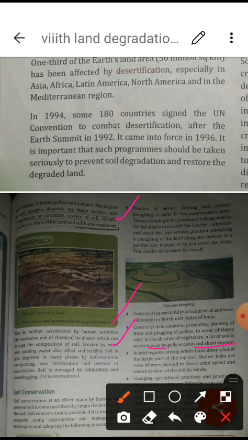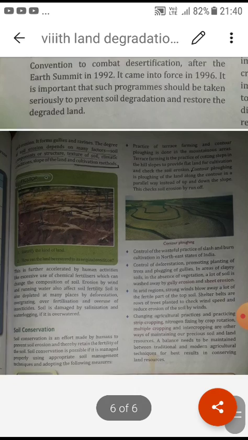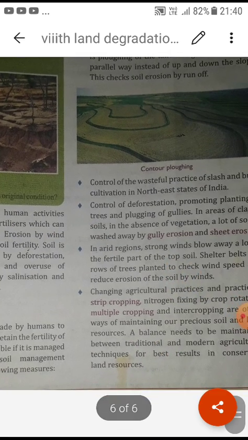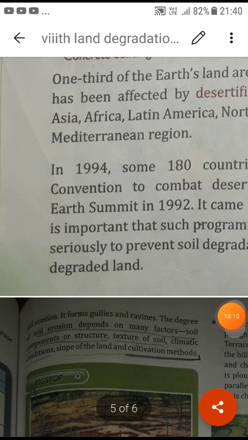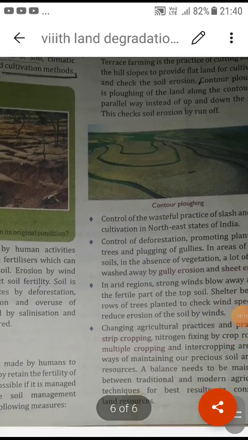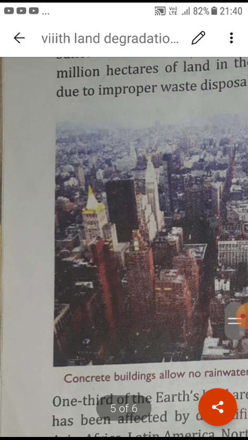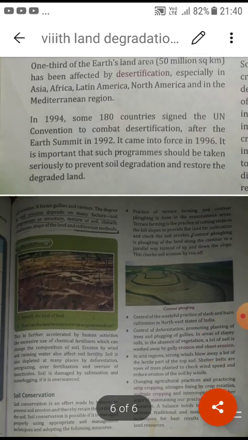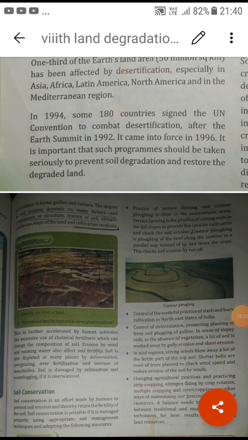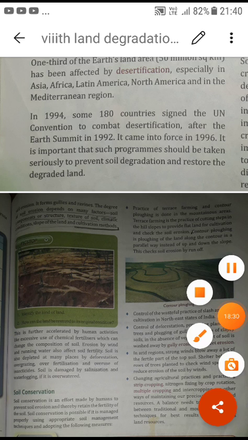This is also given in your book, what is the meaning of both terms in the glossary; you can see. Afterwards, students, we have the use of strip cropping and multiple cropping. This is also given in your book, you can find from there the meaning of strip cropping and the meaning of multiple cropping. So I hope, students, that you have understood what I have taught today, and today you will get some short answers that you have to complete.